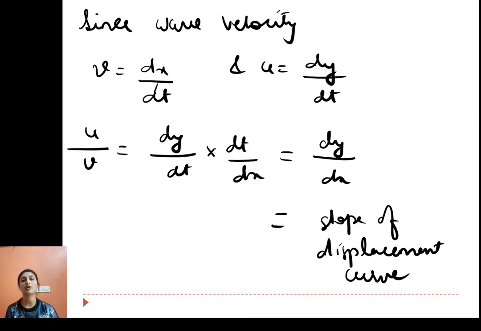Now the wave velocity v is dx by dt, and u, that is the particle velocity, is dy by dt.